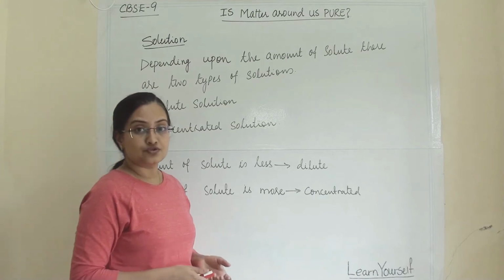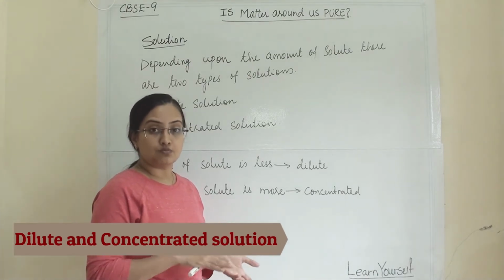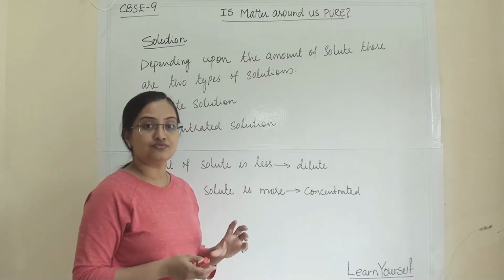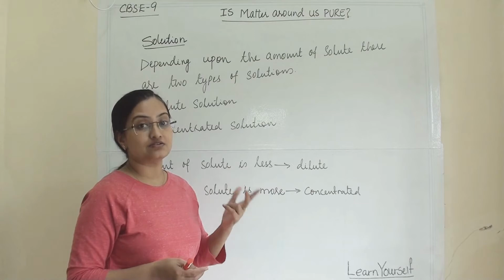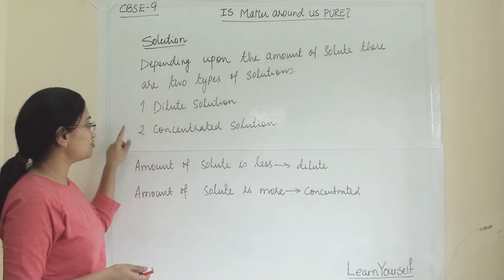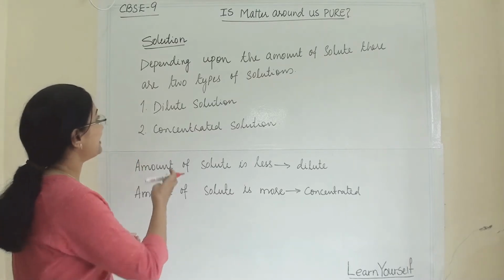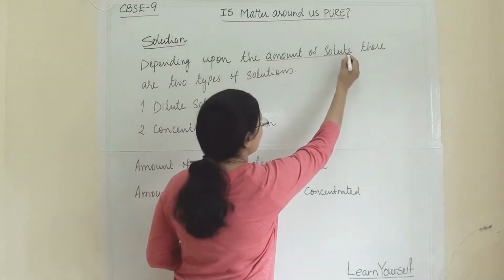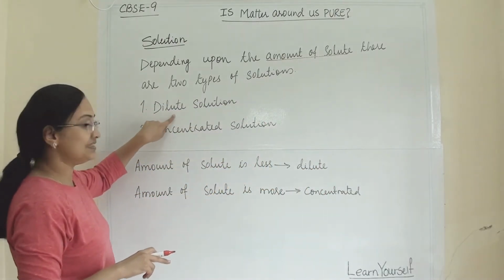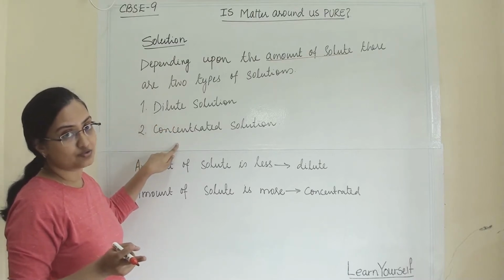Now in a solution, the amount of solute is sometimes more and sometimes less. Depending upon the amount of solute, we can categorize solutions into two categories. One is dilute solution, another is concentrated solution. So depending upon the amount of solute we have dissolved, we can tell whether the solution is dilute or concentrated.